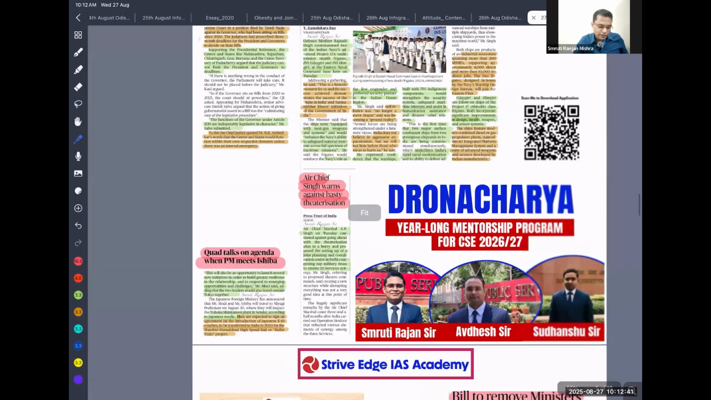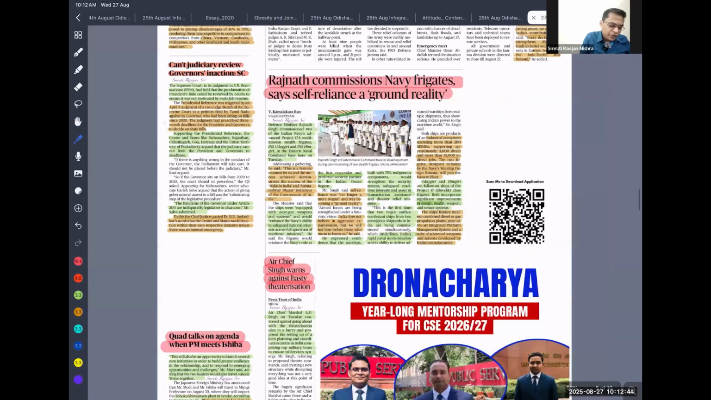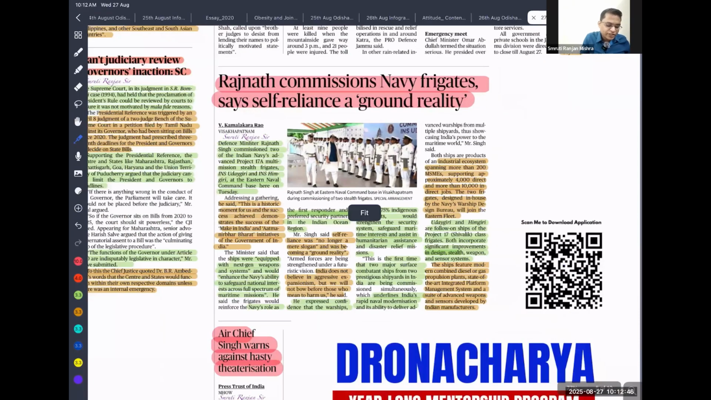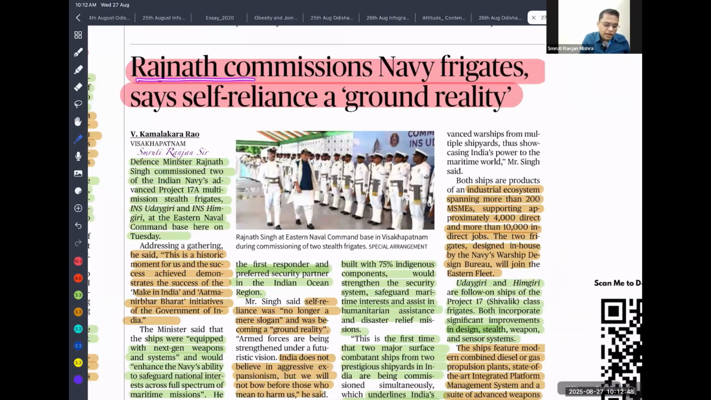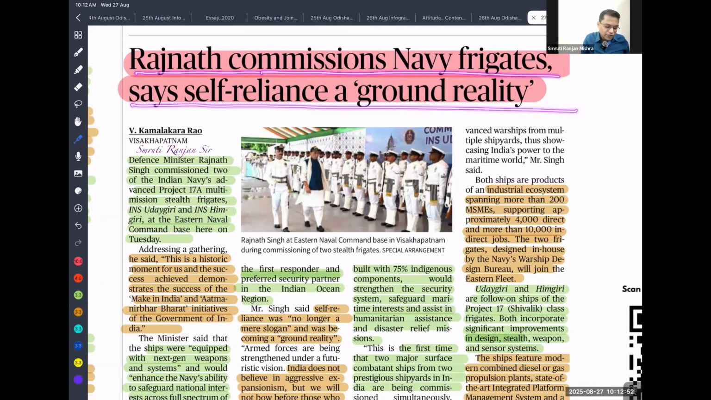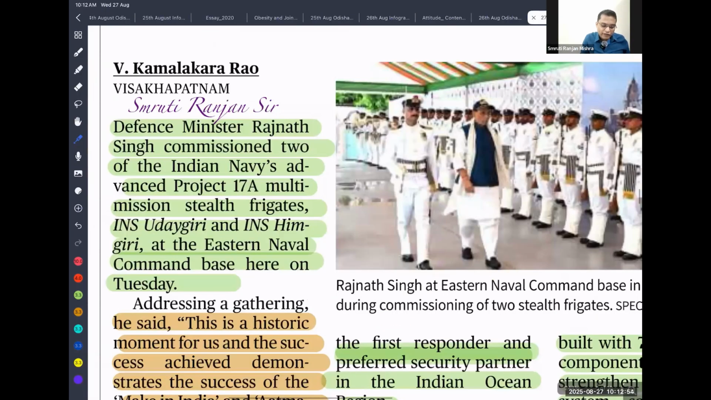Okay, chaliye, that's the next article. So the Defense Minister Rajnath Singh, a ground reality. So Defense Minister Rajnath Singh commissioned two of the Indian Navy's advanced Project 17A frigates.